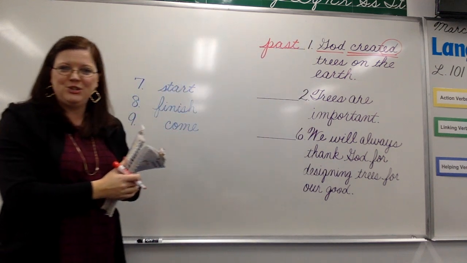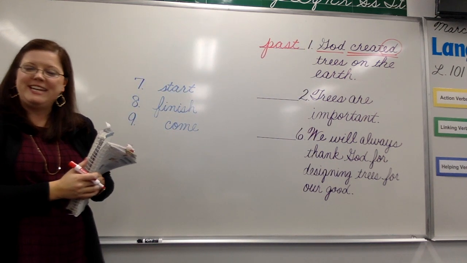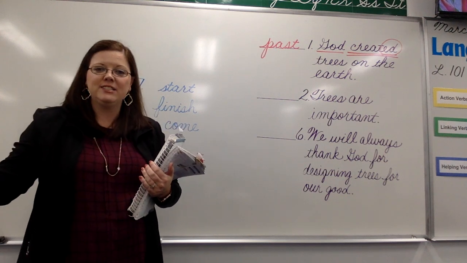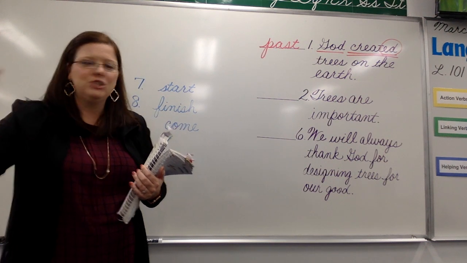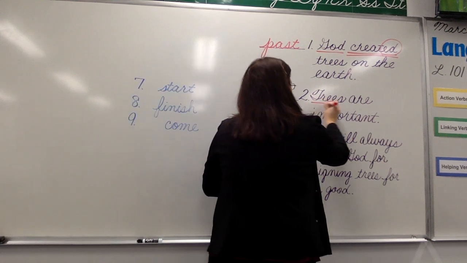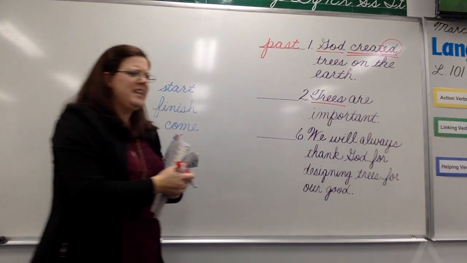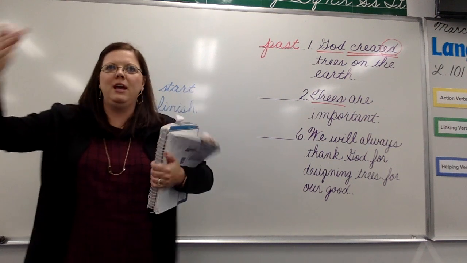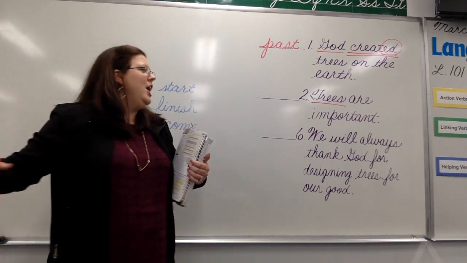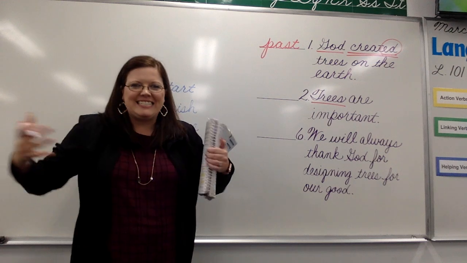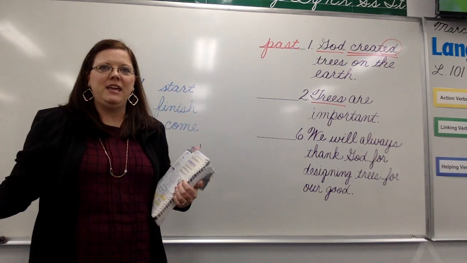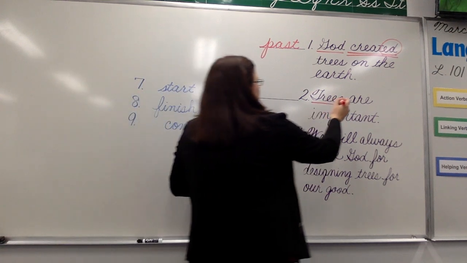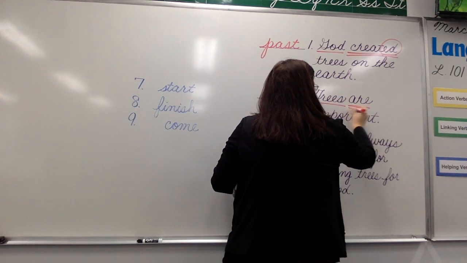Go down with me to number 2. Trees are important. Who or what is the entire sentence about? Trees. Underline it once. Now, is there an action that these trees are doing? Are the trees climbing up something? No. The trees are just existing, a state of being, okay? So we're going to say that it has a linking verb of are coming after it.